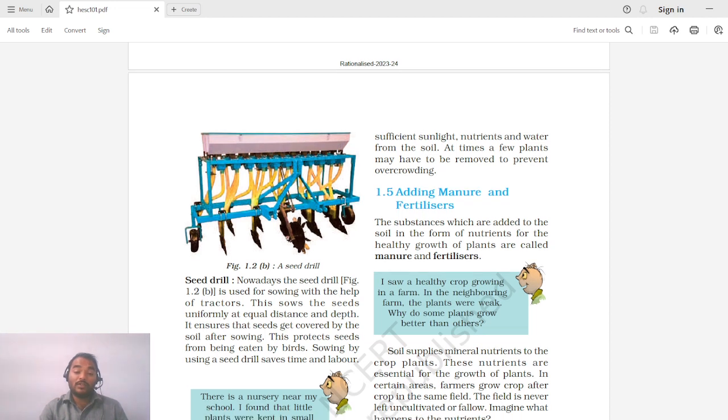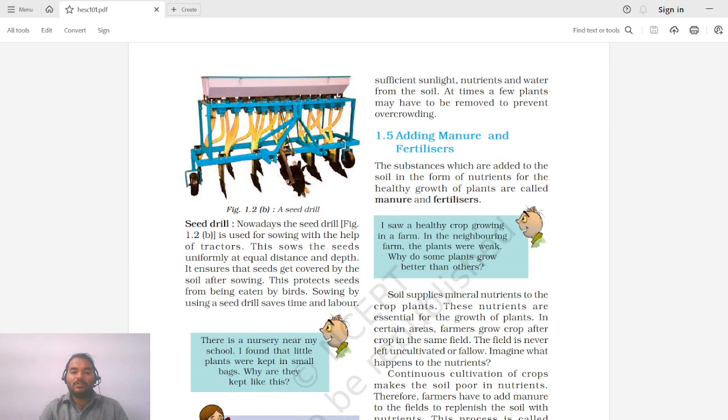After sowing, we saw the second activity, how sowing is done. Now after the sowing is done, we have to add some manure and fertilizer. This is the third step in our agriculture cultivation. So how is this done? Substances which are added to soil in the form of nutrients for the healthy growth of plants are called manure or fertilizers. So basically, what are manure and fertilizers?